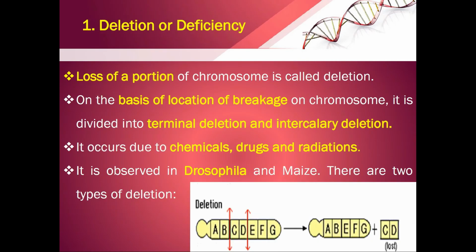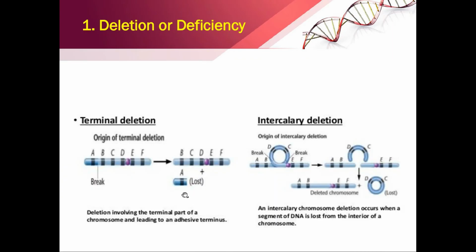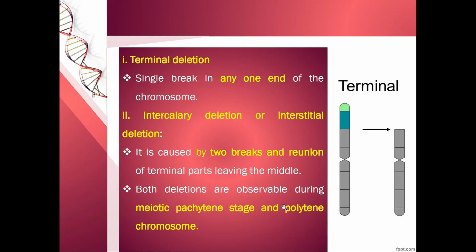Loss of a portion of the chromosome is called deletion. On the basis of the location of the breakage on the chromosome, it can be divided into terminal or intercalary. Terminal is when the breakage happens at the terminal end of a chromosome and that part is lost. Intercalary is when the center portion of the chromosome forms a loop-like structure, detaches itself from the chromosome and is lost. That is in the interior of the chromosome, so it is called intercalary. So terminal is a single break at any one end of the chromosome.